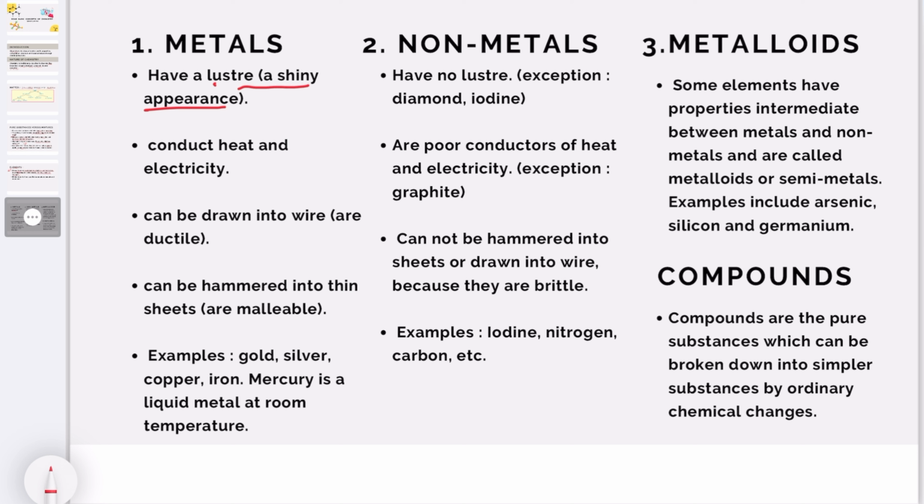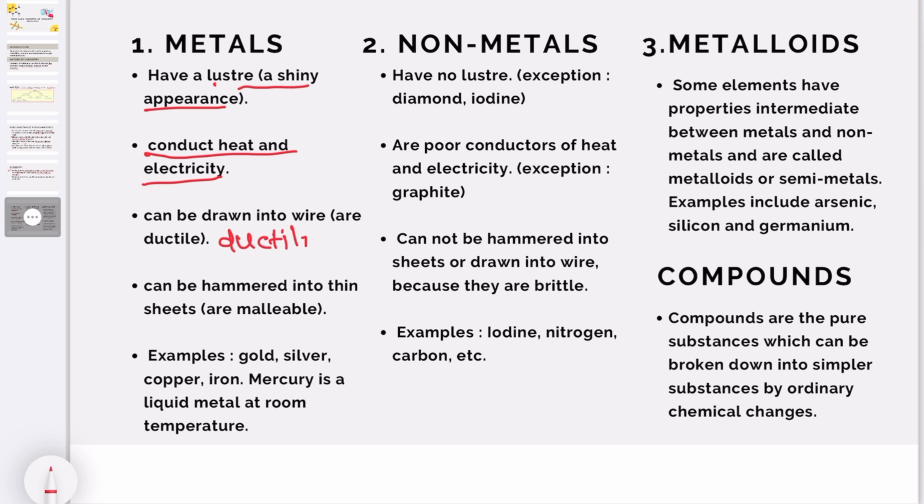For example, gold and silver. Then they conduct heat and electricity. Metals are good conductors of heat and electricity. That is why wires have metal inside the coating. The next point is that metals can be drawn into wires, that is, they are ductile. Ductility is a property of metals.